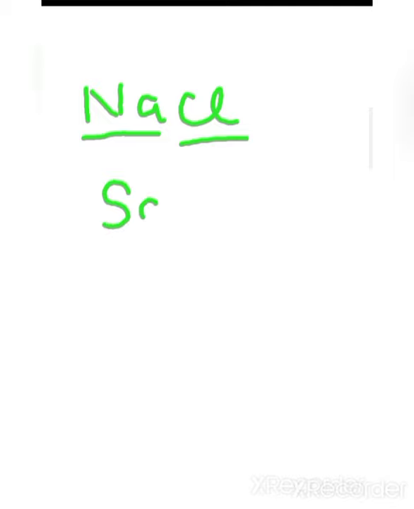When any element shows only normal valency, the name of the cation is simply its element name, just like Na is named sodium. And this is the positive part and this is the negative part. What is the name of the negative part?